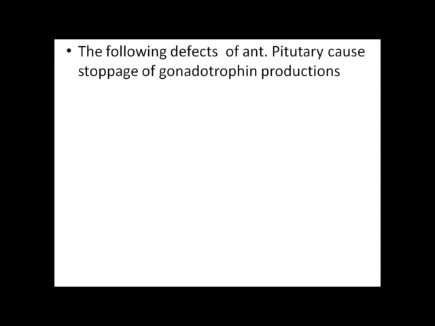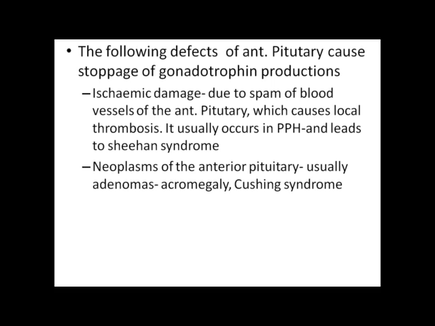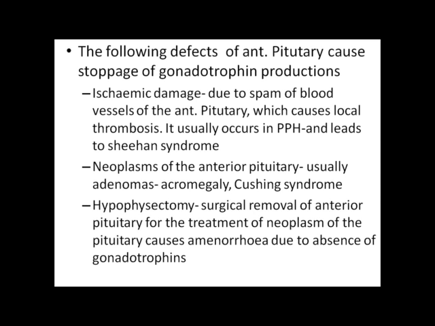The following are the defects of the anterior pituitary which cause stoppage of gonadotrophin production. First is ischemic damage due to the spasm of blood vessels of the anterior pituitary, which causes local thrombosis, which occurs in PPH and leads to Sheehan syndrome. Neoplasms of the anterior pituitary, usually adenomas, cause acromegaly, Cushing syndrome. Hypophysectomy, surgical removal of the anterior pituitary for the treatment of neoplasm of the pituitary, causes amenorrhea due to absence of gonadotrophin.